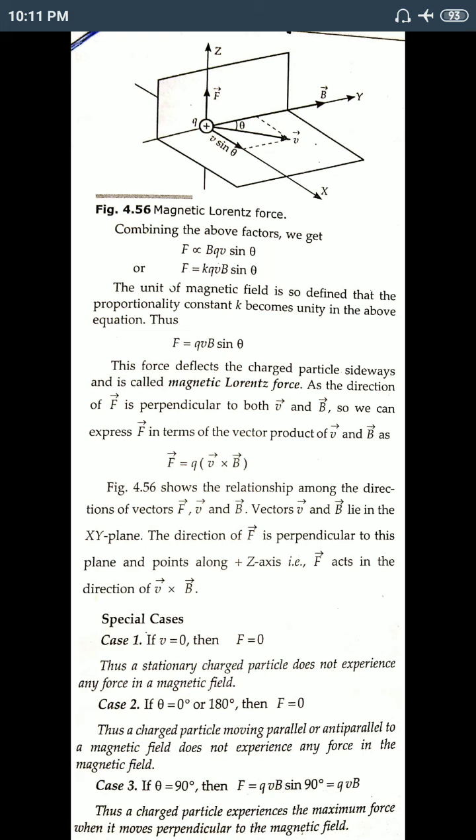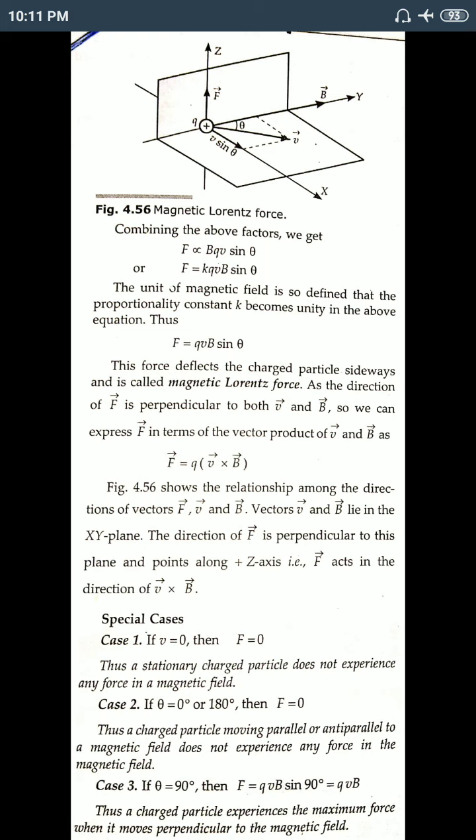So this F is perpendicular to that plane. So we can say that the direction of F is nothing but the direction of V cross B, that is the direction of V towards the positive Z axis.